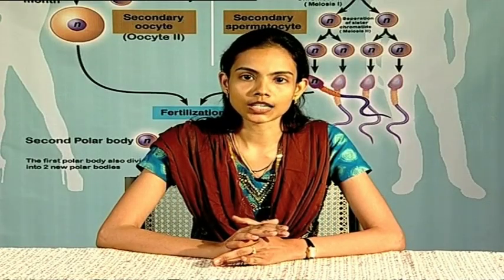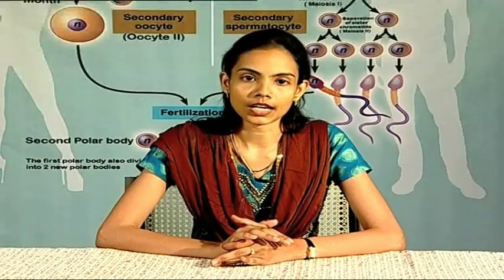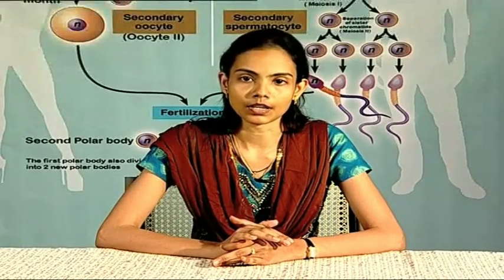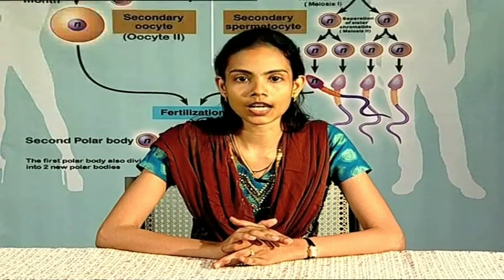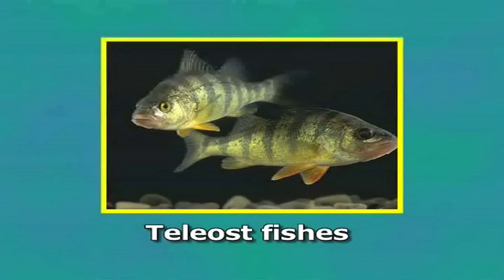Zona radiata. The egg of the shark, that is Scyliorhinus canicula, has two primary membranes secreted by ooplasm. The outer membrane is known as the vitelline membrane and the inner membrane is known as zona radiata. The eggs of teleost fishes are also covered by zona radiata.